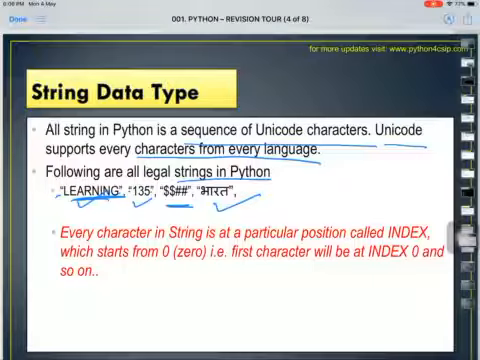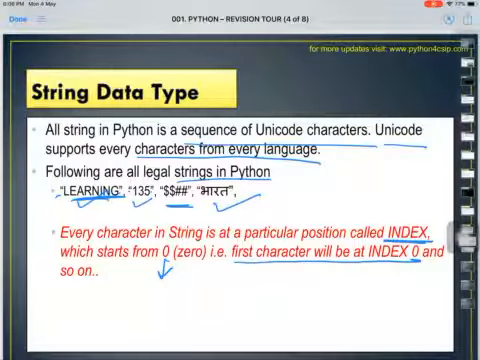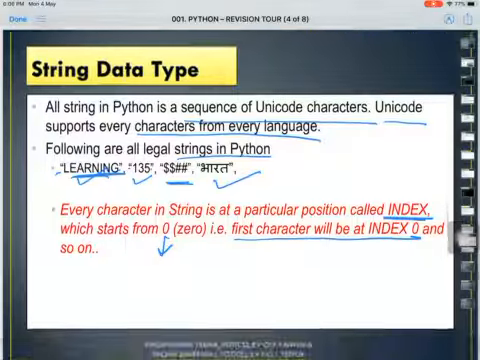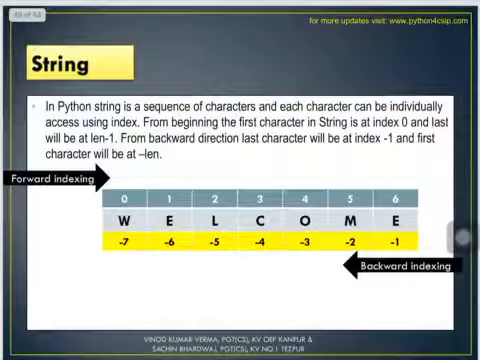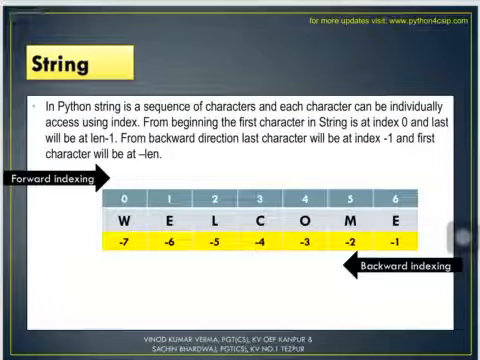Alright, now every character in a string is at a particular position called an index. You must be remembering what an index is. Index tells you the position of a given character in a given string, and index always starts with 0. The first character will be at index 0 and so on. When we talk about index, we have two types of indexing, forward indexing and backward indexing. So let us take an example here.